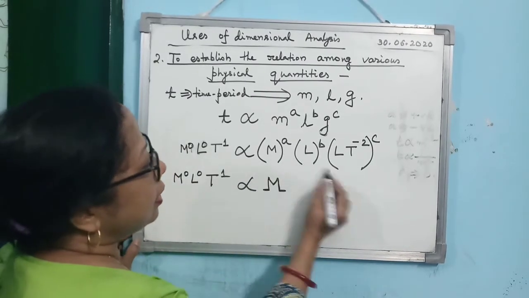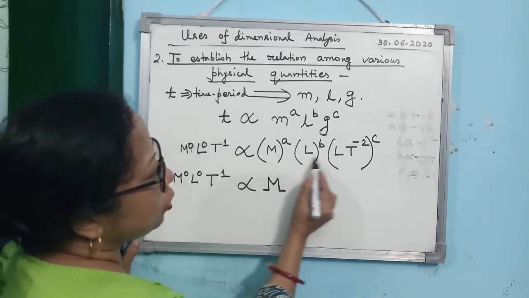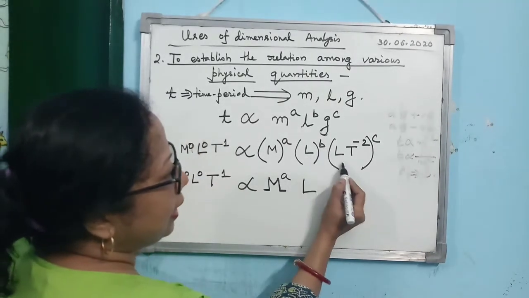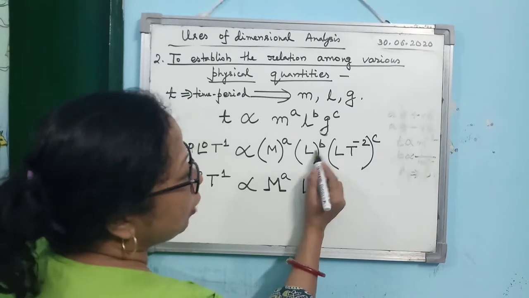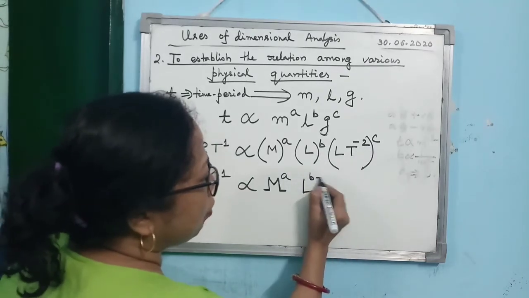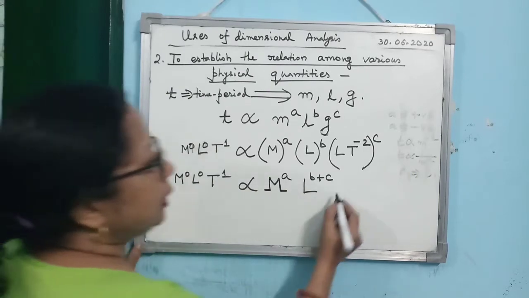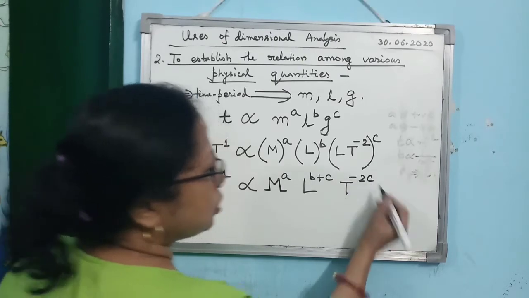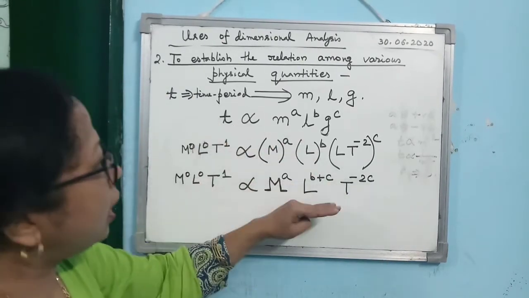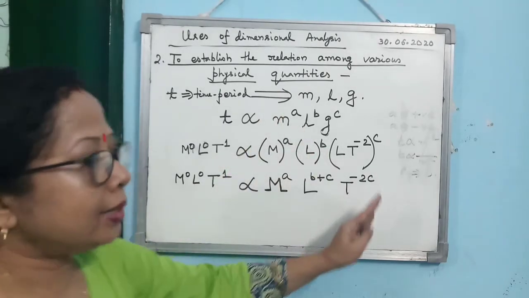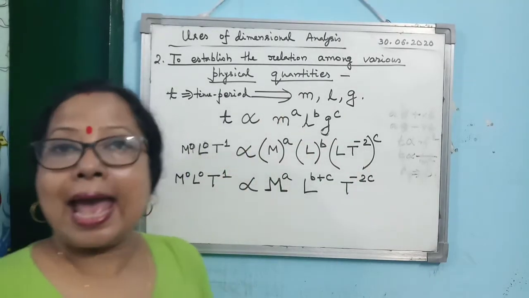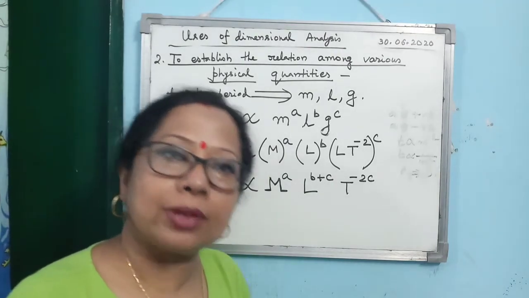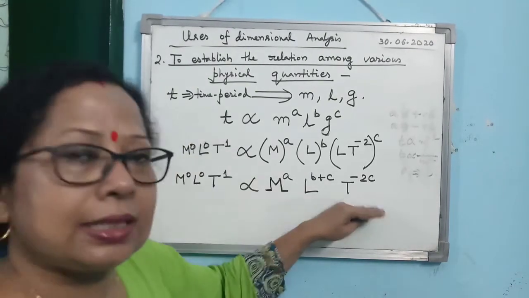So here what is there? M, there is only one M, so M to the power A. Then come to L. L to the power B, then L to the power C, isn't it? So L to the power B into L to the power C means L to the power B plus C. Then come to T. T is only one time here, so it is T to the power -2C. So what is the fourth step? That you write M, L, T together, adding their powers in different places.